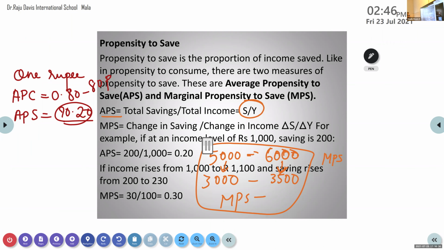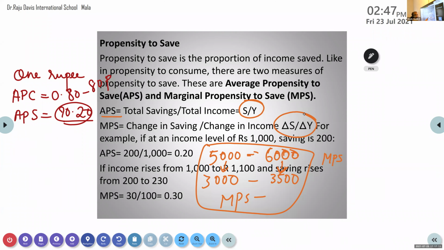Now I told you to find out MPS, that is related to saving. How to get that? 500 by 1,000? See, what is the formula for MPS? Grishma, can you tell what is the formula for MPS? Delta S by delta Y. Now delta S means what? Change in savings.